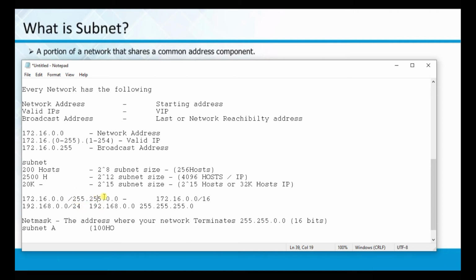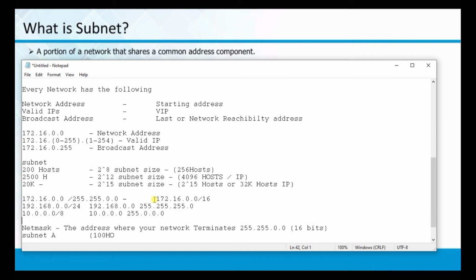Here it is 24. And if I take 10.0.0.0 /8, it means 10.0.0.0 with a net mask of 255.0.0.0. In this way, you can easily understand that this is a large network.